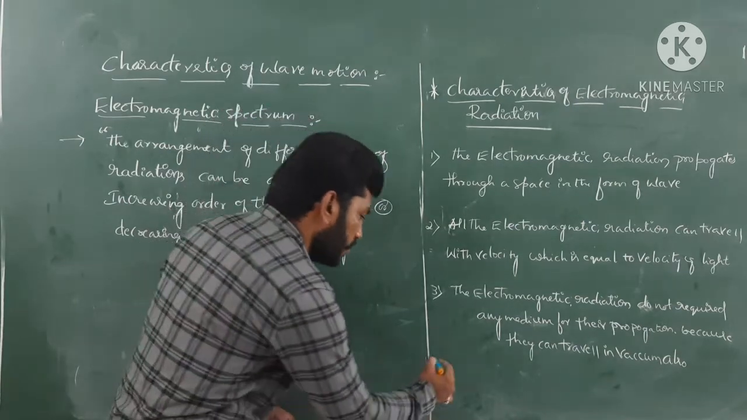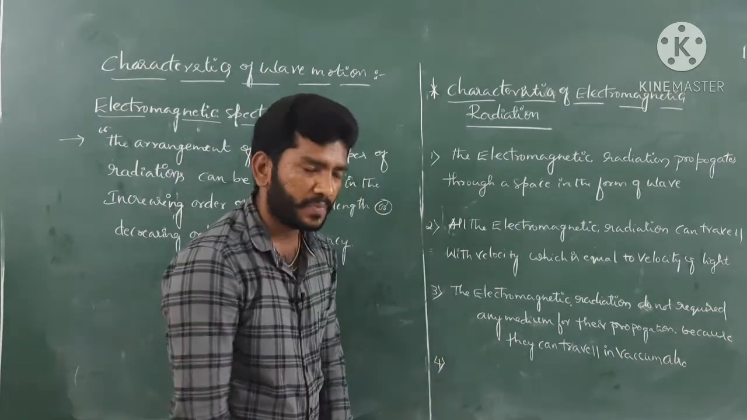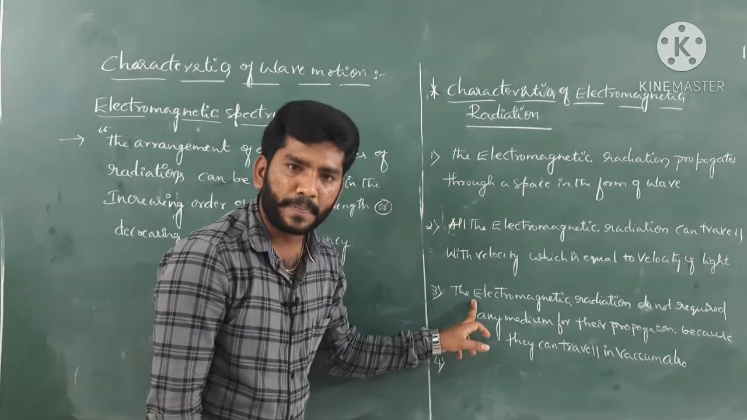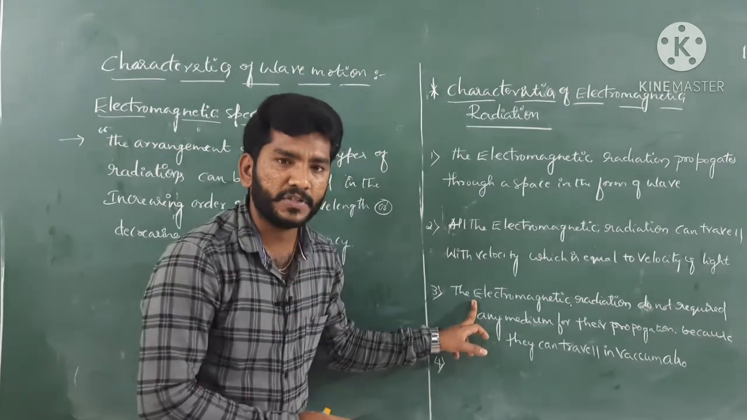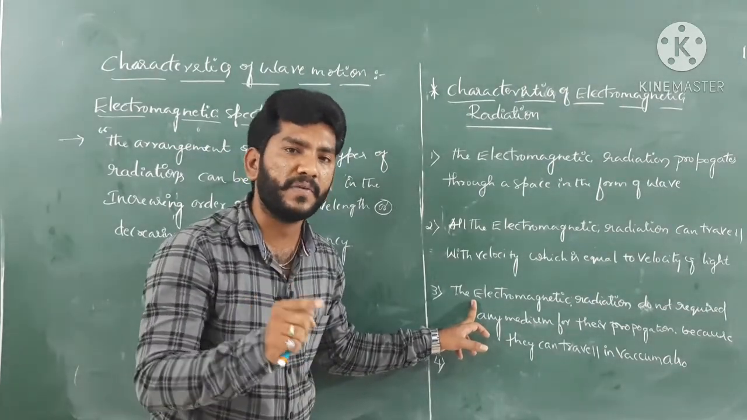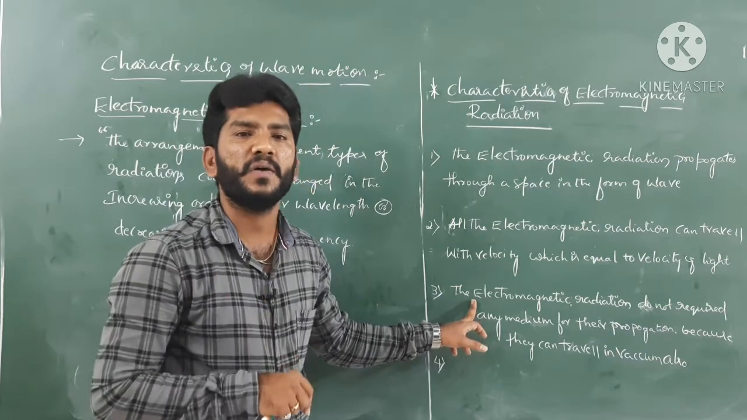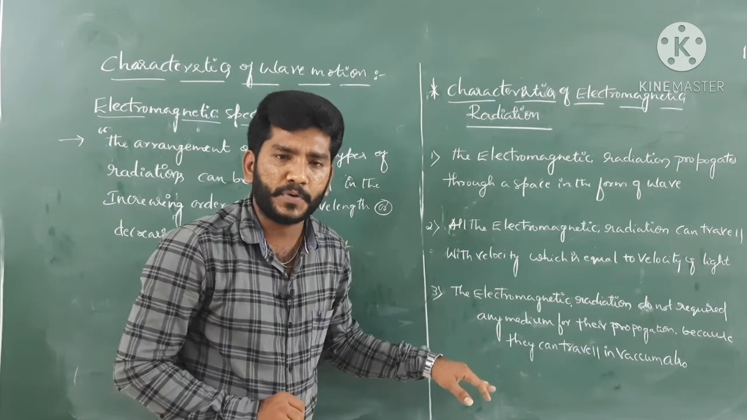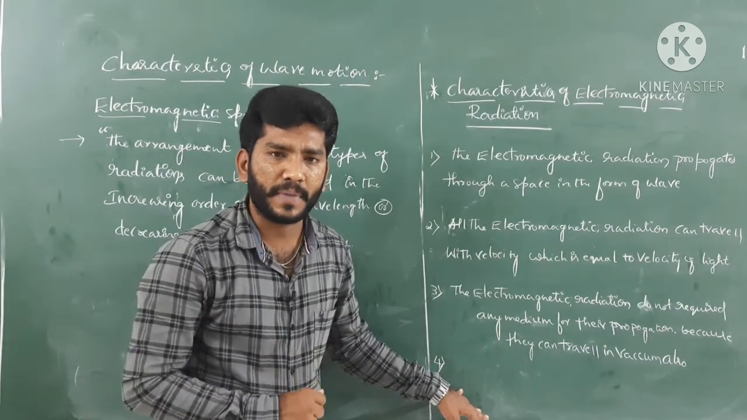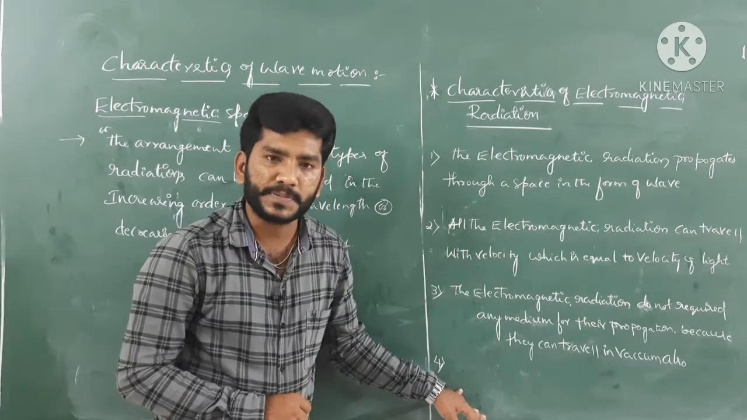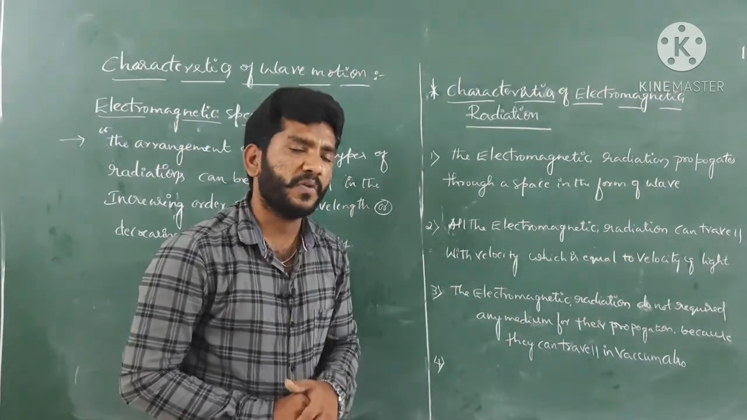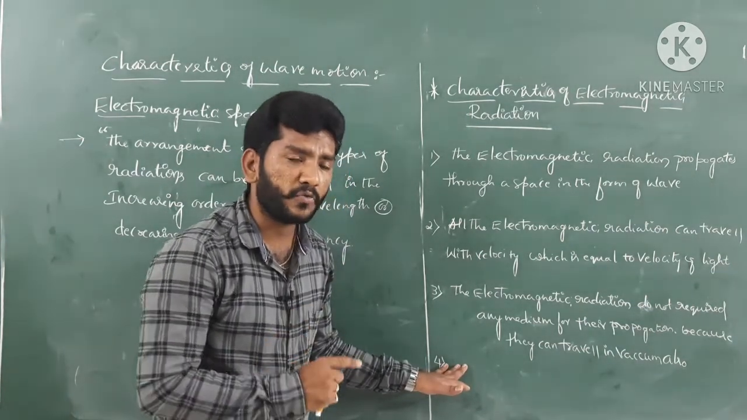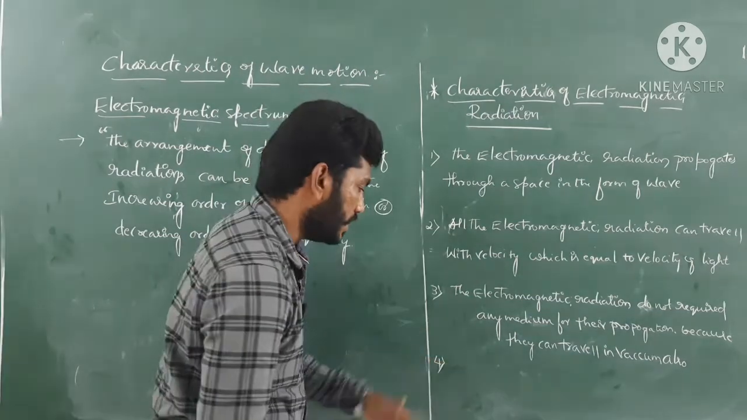And the fourth, which is the most important, I have to focus on that particular thing. The energy of an electromagnetic radiation is directly proportional to its frequency and inversely proportional to its wavelength. This is the most important characteristic, guys. Based on this characteristic we have a certain mathematical expression, and numericals are also going to be asked on that expression. So that's why we have to focus on this. Okay, so let us write here.